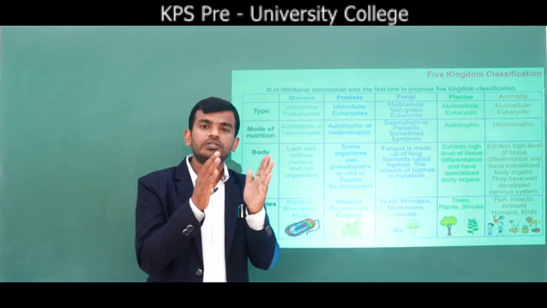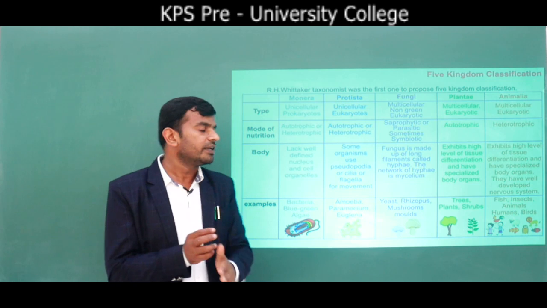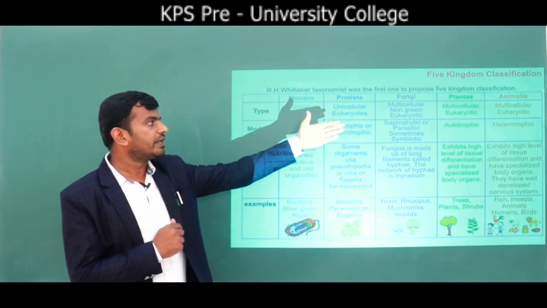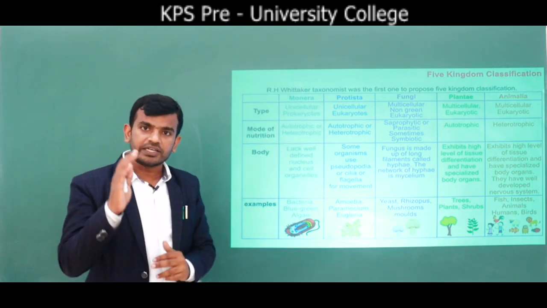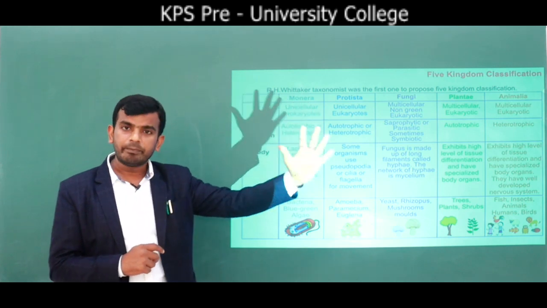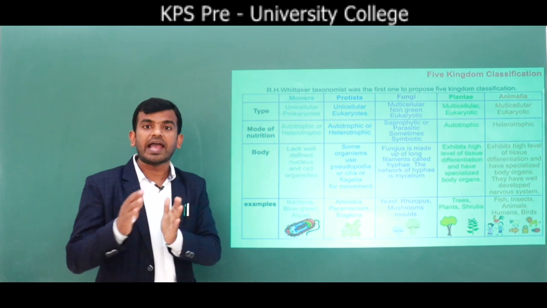So according to the 5 kingdom system of classification given by R.H. Whittaker, it has Monera, Protista, Mycota, Metaphyta as well as Metazoa. Today we are learning about Metazoa, that is kingdom Animalia.